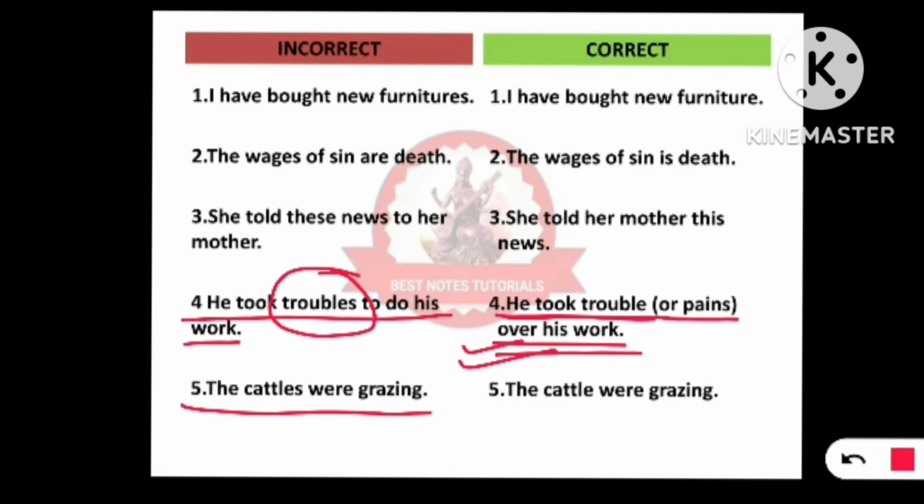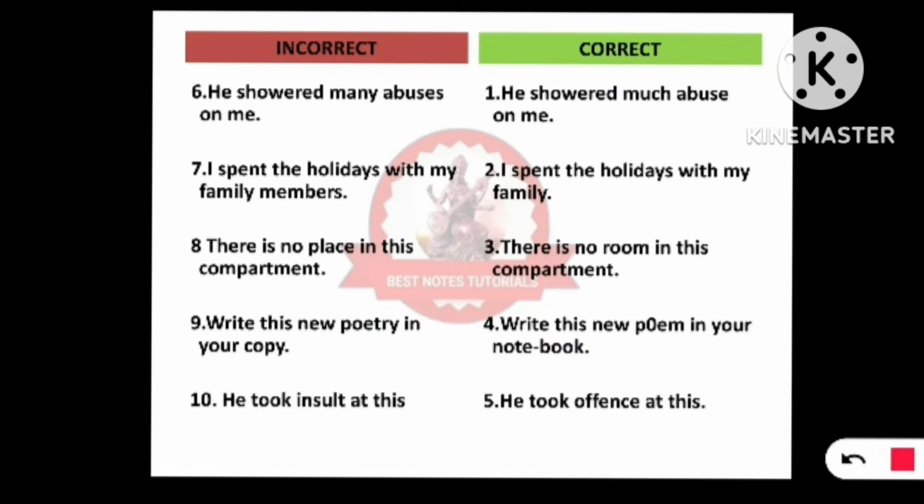The cattles were grazing. Cattles should not be used in plural form, because cattle includes all the animals. It is a collective noun. Just like for human beings we use people or crowd, the same goes with animals. When there is a group of animals, we say cattle, not cattles. So it should be like this: the cattle were grazing.